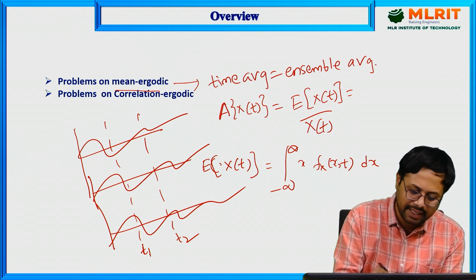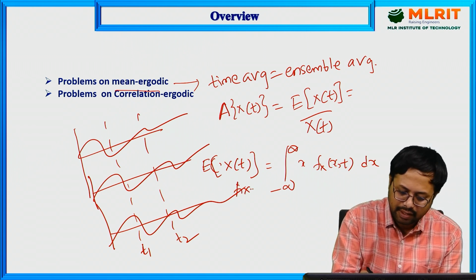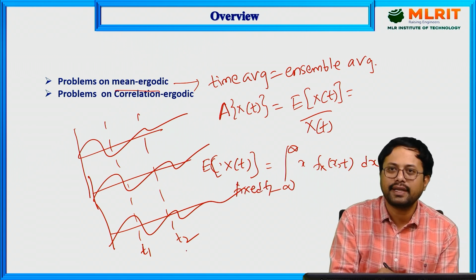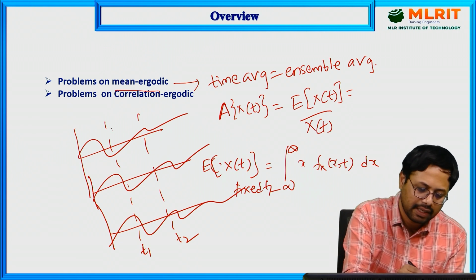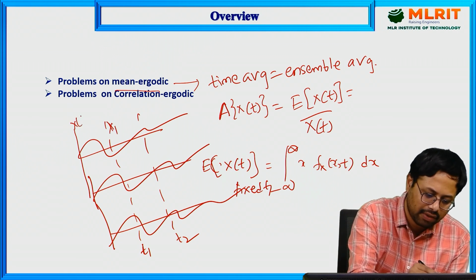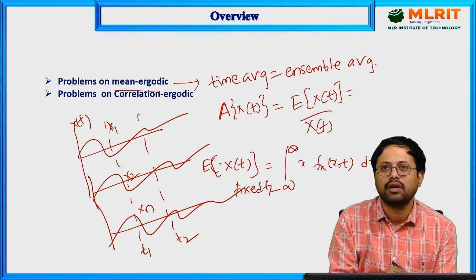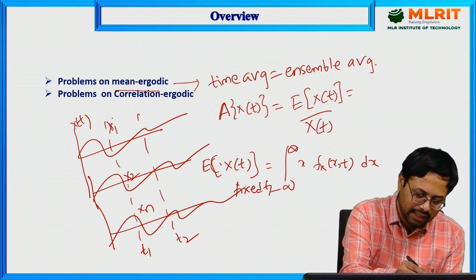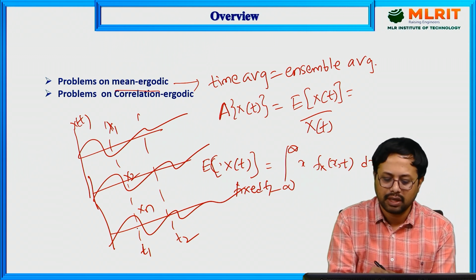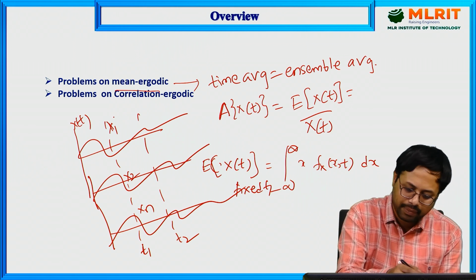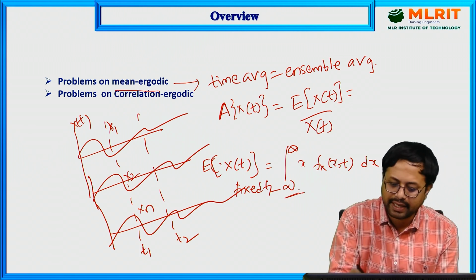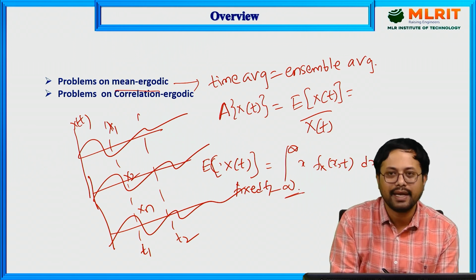For example, fixed at T1, you are going to get the random variables x1, x2, and so on up to xn. When you take the summation of all those terms, in terms of integration, whatever you are doing, that is called the ensemble average.